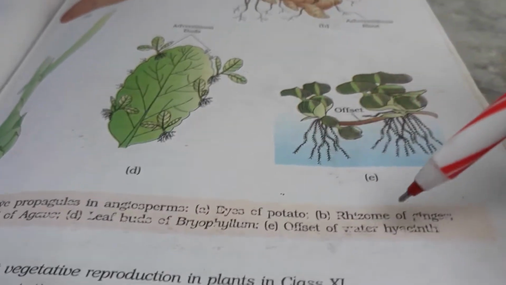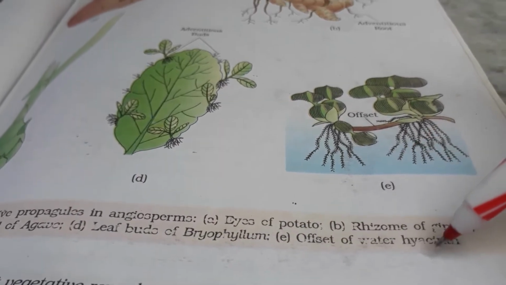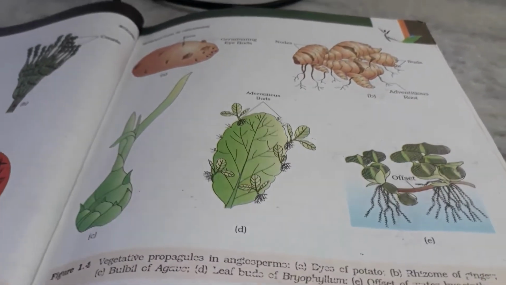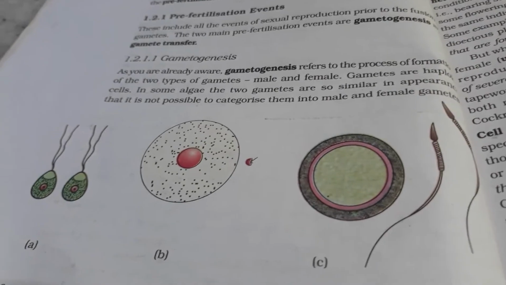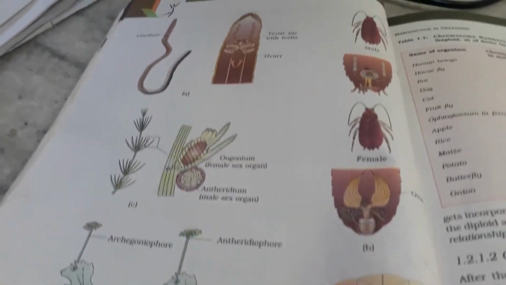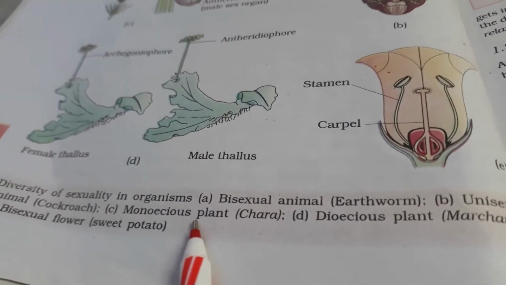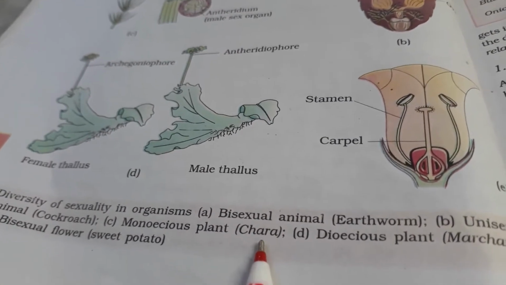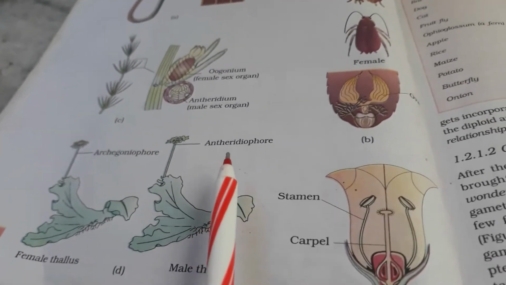All this, that is rhizome of ginger, eyes of potato, offset of water hyacinth, all this is a hot favorite to be asked in the MCQs. Now this diagram you may draw and practice. Correct? Then this you need not draw and practice, but this one you have to read and understand it clearly, and what is given below also with the names of the examples and everything. Have a look at the labeling also.